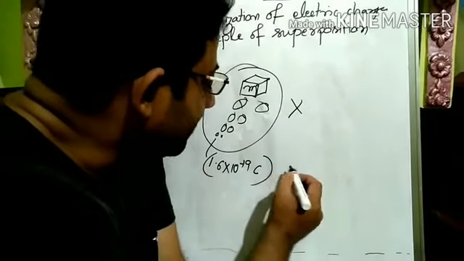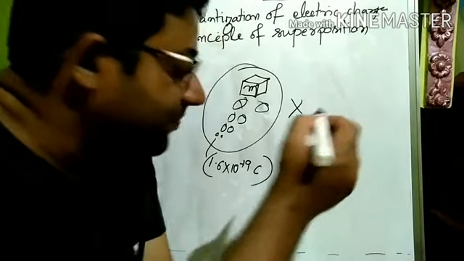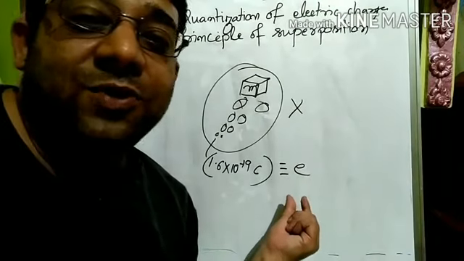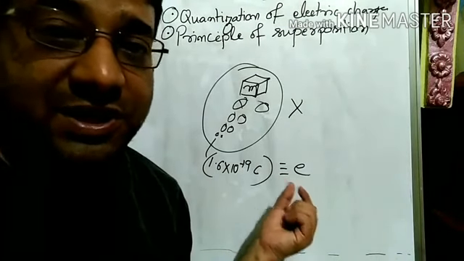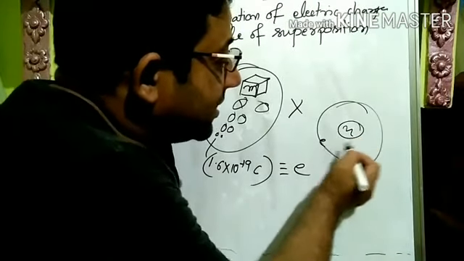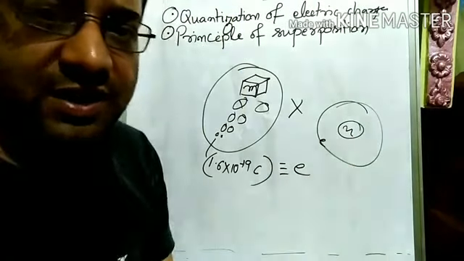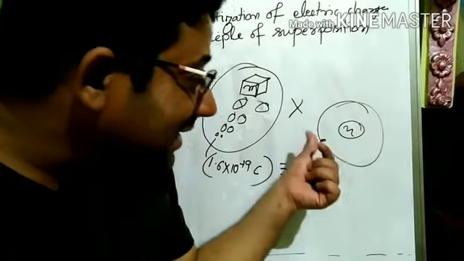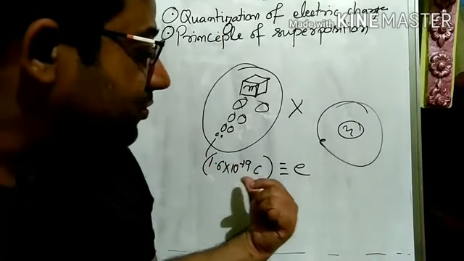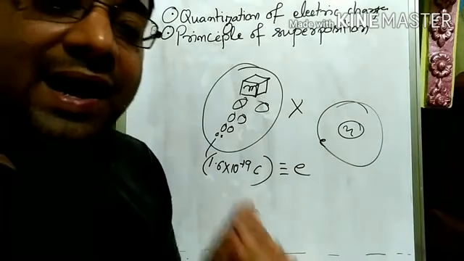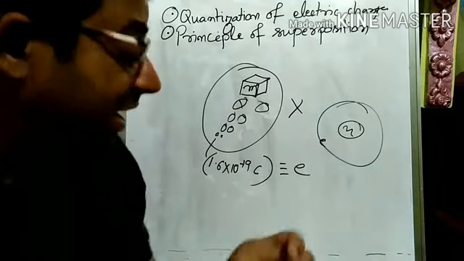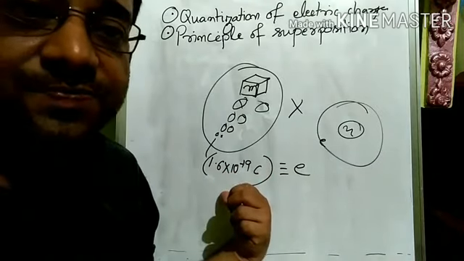For that we have given a symbol e. Why? Because from chemistry we know electrons, protons, neutrons, all these particles are there. In one atom there is a nucleus at the center, and the electrons are revolving around the nucleus. We have learned all those things. That electron contains a charge equal to 1.6 into 10 to the minus 19 coulomb, and in nature till now nothing has been found which has a charge less than this.